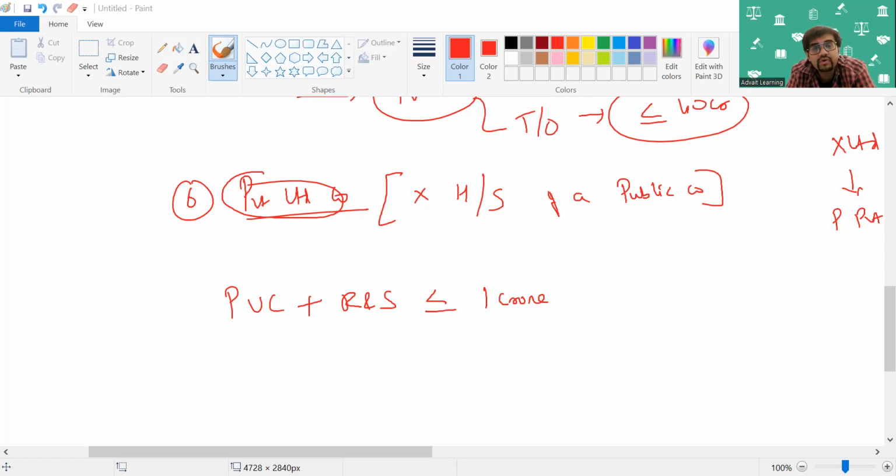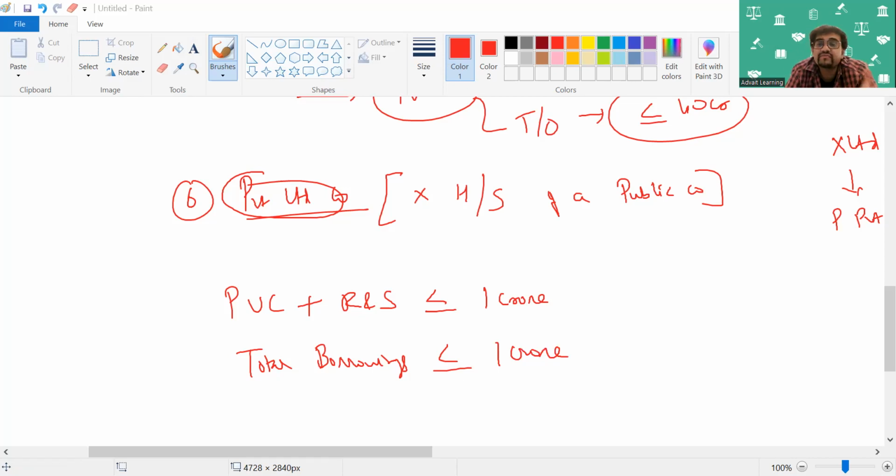Does not have total borrowings of more than 1 crore. So first of all, the paid up capital and reserves and surplus should be less than or equal to 1 crore and does not have total borrowings. The total borrowings should not exceed how much? 1 crore.